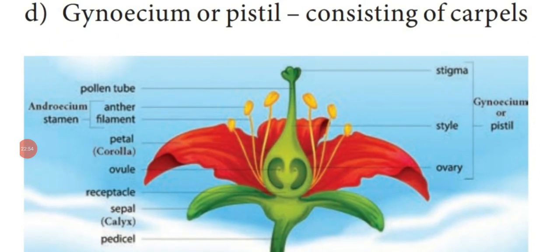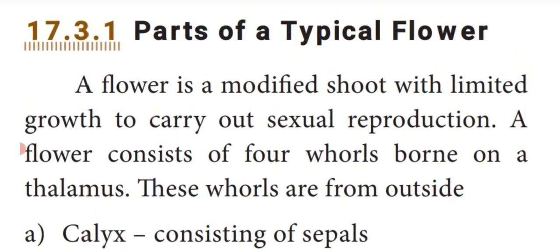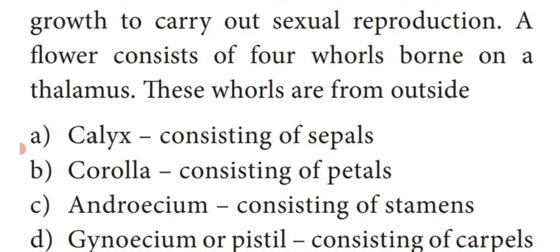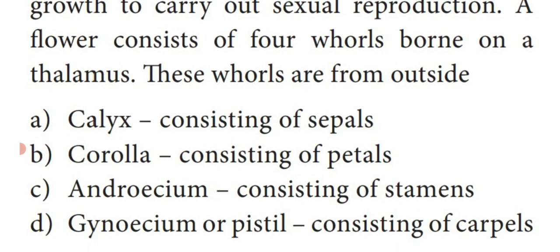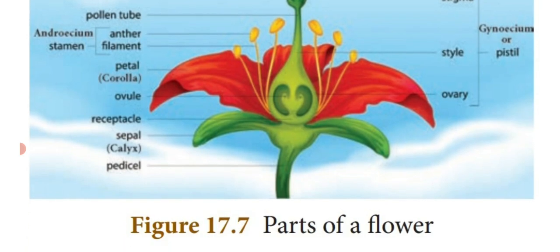Dear students, I hope you have all understood the different whorls of a flower, and also that a flower is a modified form of shoot with limited growth, responsible for sexual reproduction. So this is the part of a flower.